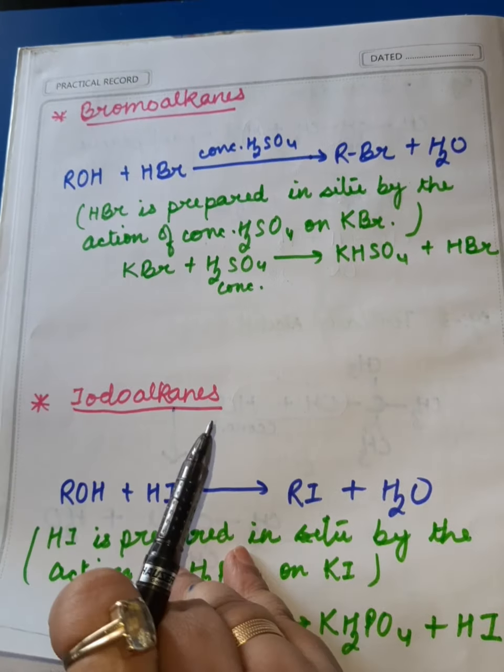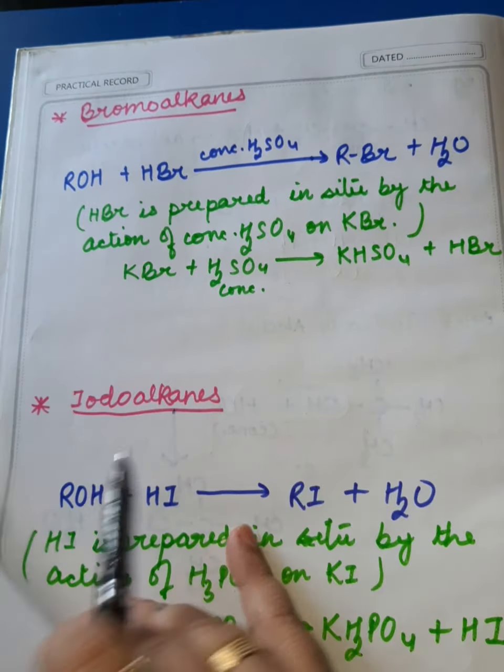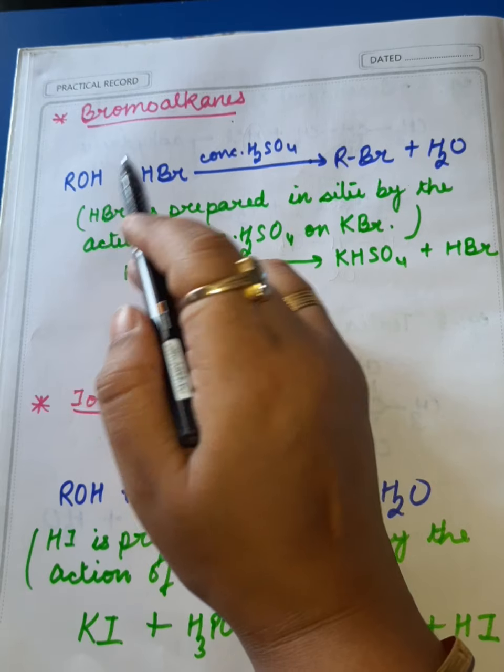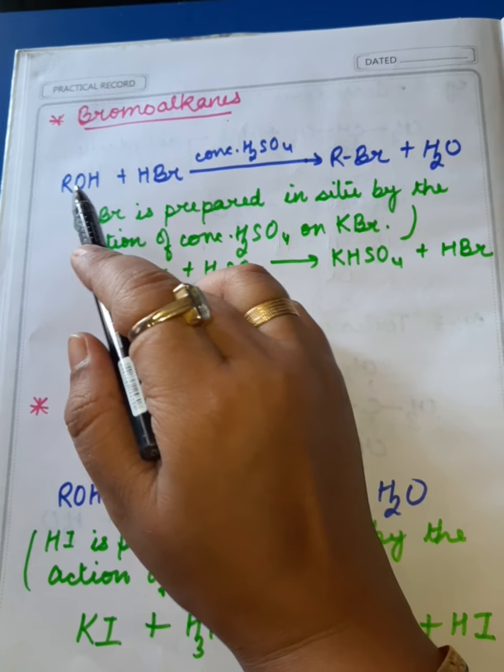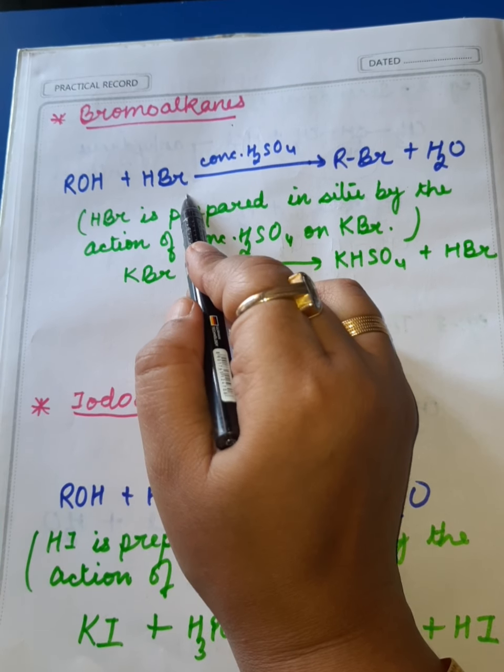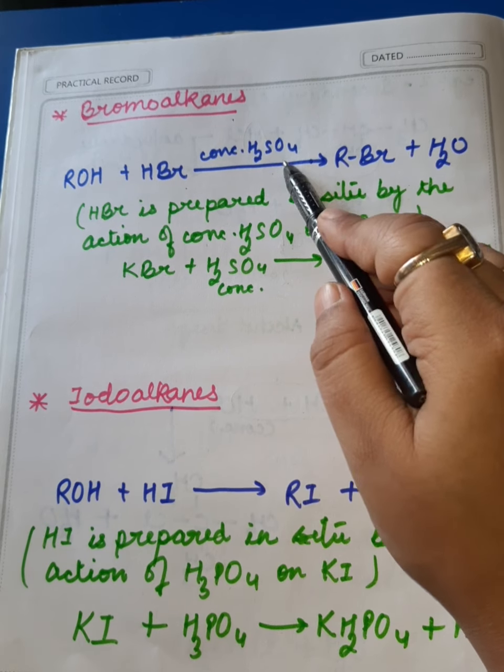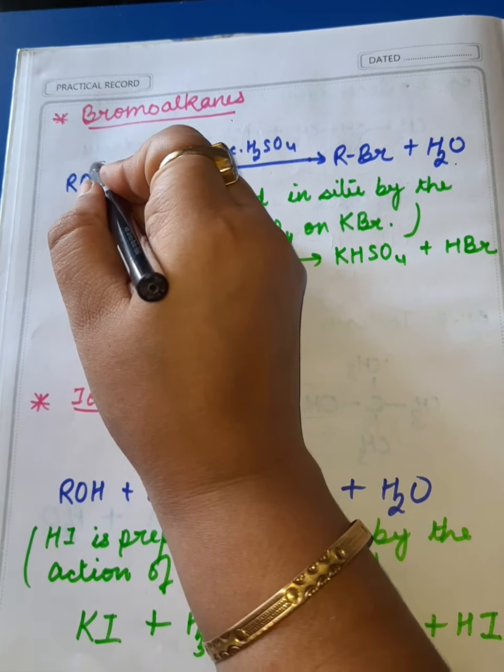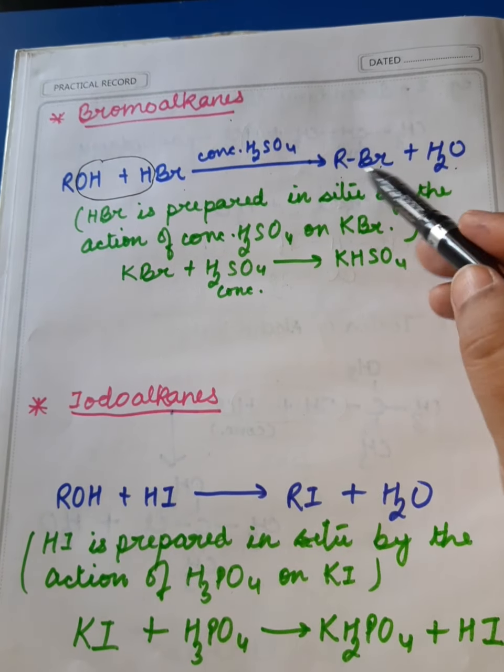Now we are going to see the formation of bromoalkanes. We have seen formation of alkyl chloride. Now we are going to see formation of bromoalkanes. We make alcohol react with HBr in the presence of conc H2SO4 as our drying agent or dehydrating agent, and comfortably it undergoes nucleophilic substitution reaction to produce alkyl bromide.